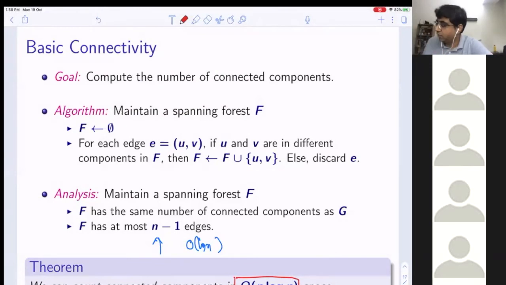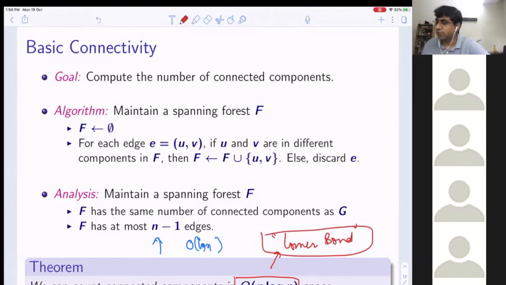And you will be surprised to know that this is also a lower bound. Okay? And we will prove some of these lower bounds. I will not show the n log n lower bound, but I'll prove at least an omega 1 lower bound. Okay? Very nice. Basic connectivity is easy. Anybody has an issue? Okay, let's see how.